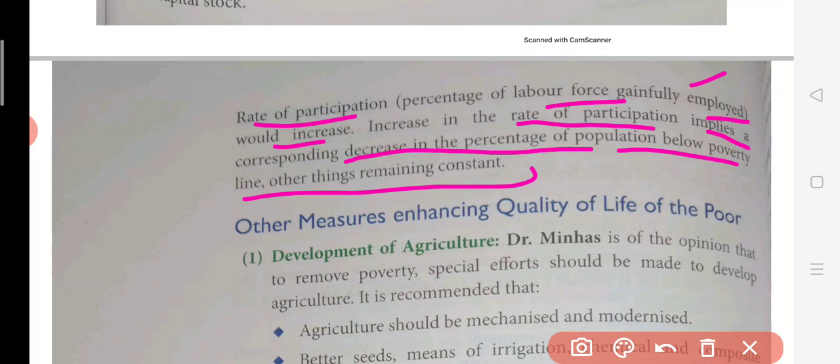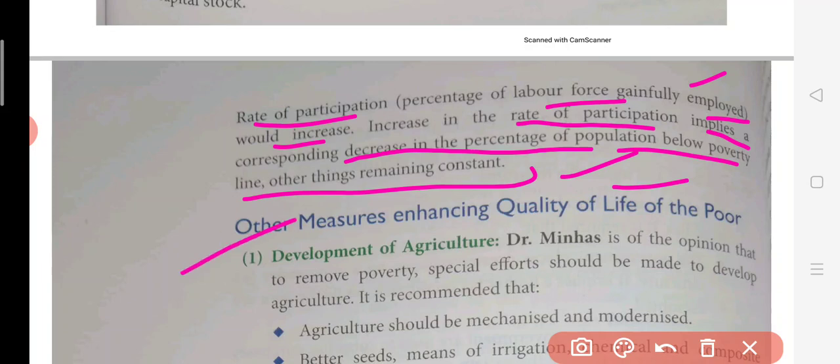And as a result, when they work, they will get some income, and this will push them above the below poverty line. If you're above the poverty line, then definitely you are not poor. So it is simply done to improve the condition of the poor.